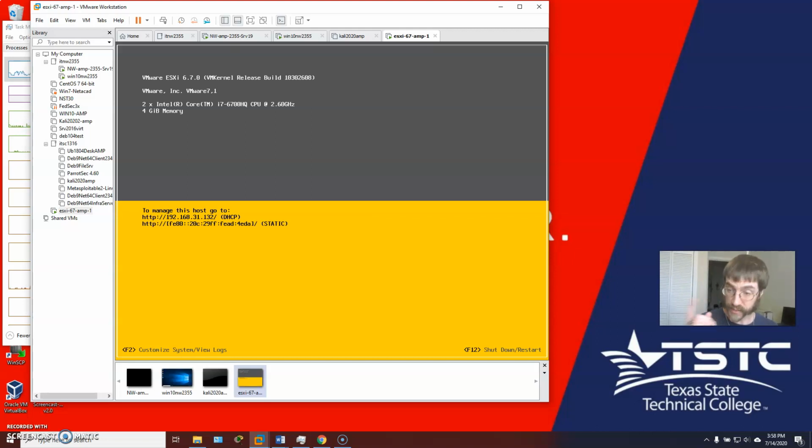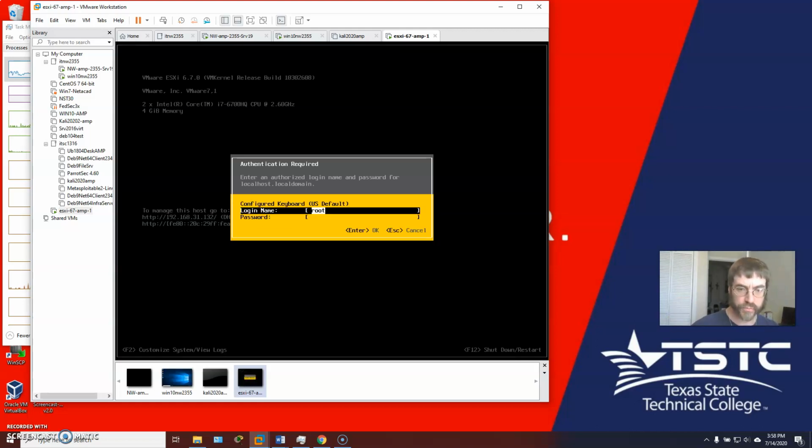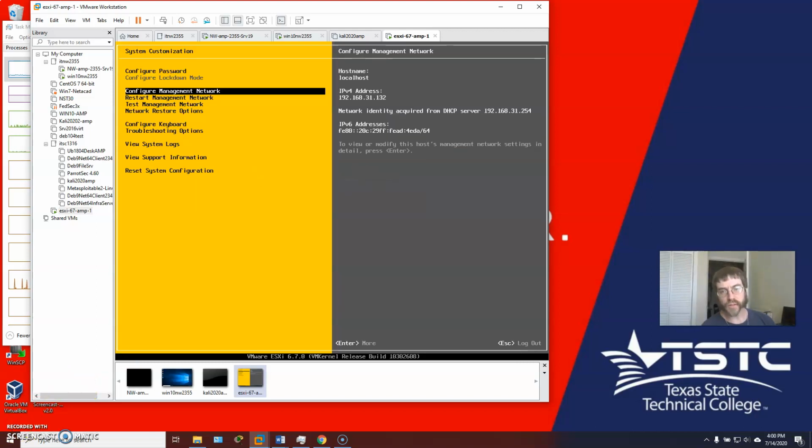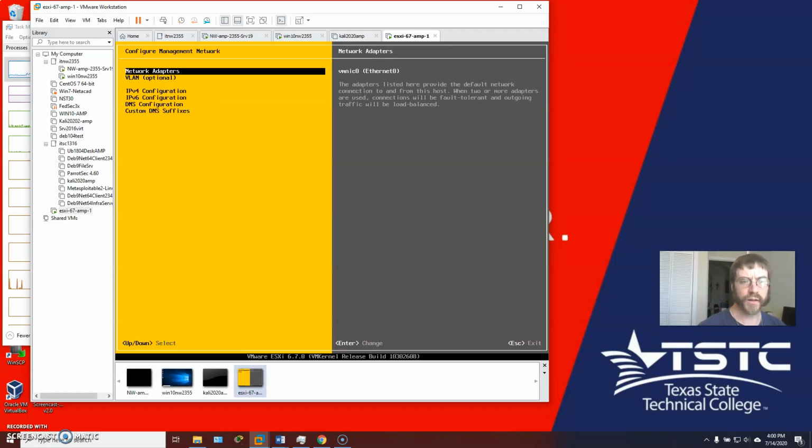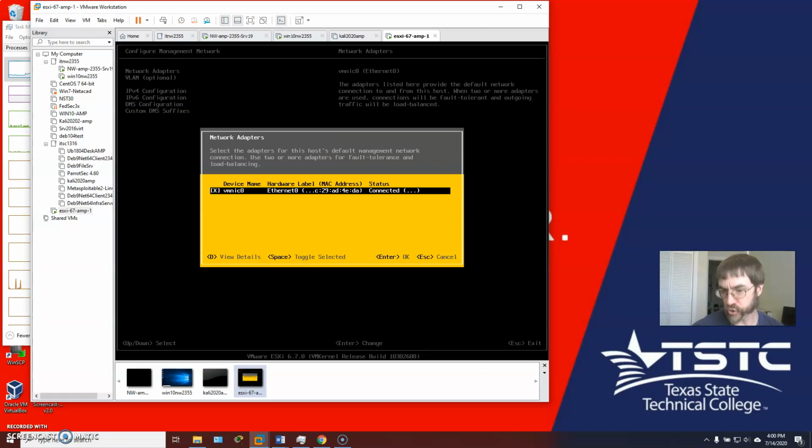What I can do now is change its IP address, change its host name, change its DNS, move it over. So I'm going to do F2, pause again. The first thing I'm going to do is configure my management network, because I have acquired my identity from the NAT that I'm in, and that is not what I need. I can see I only have the one network adapter. I'll change that later.